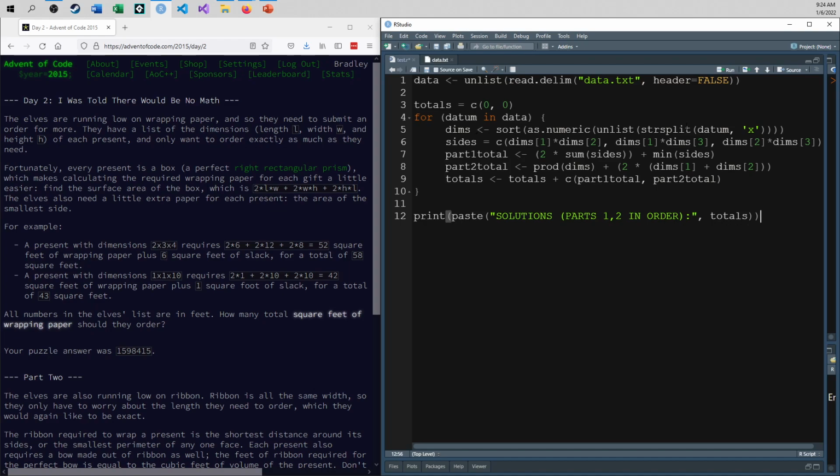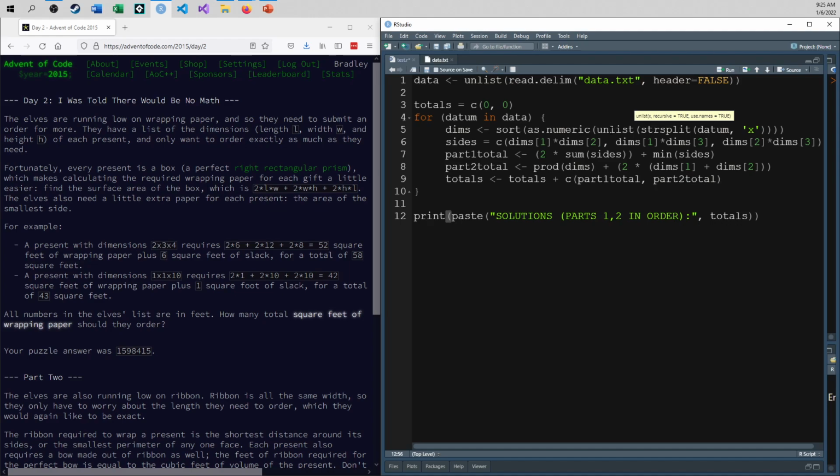So what I'm doing is, for each element in this data set, take it, strip it down by its x's, and unlist it. This unlist is a new one for me because of the way this is working out. Take whatever these things are returning and turn it into a vector.